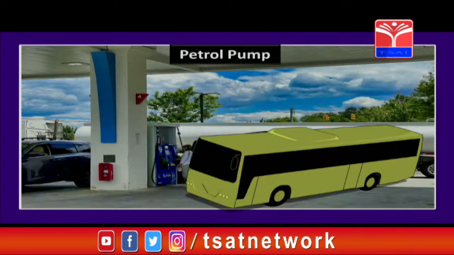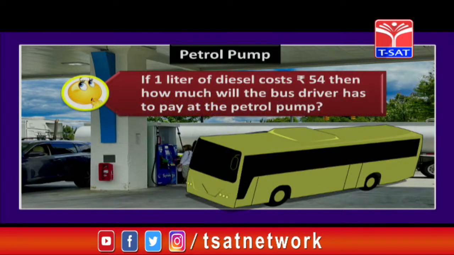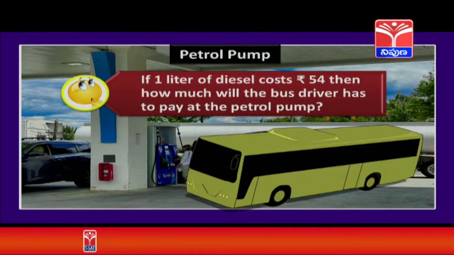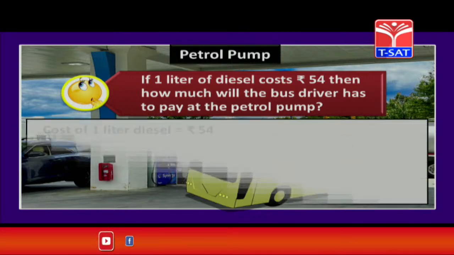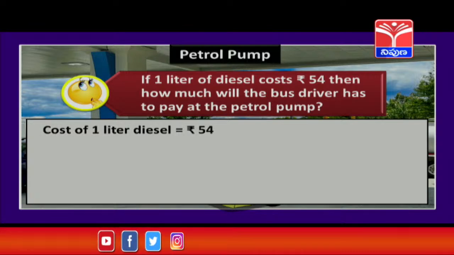So children, let us take one more question, children. Now if 1 liter of diesel costs 54 rupees, then how much will the bus driver have to pay at the petrol pump? So children, now here the cost of 1 liter of diesel is given. How much? 54 rupees.